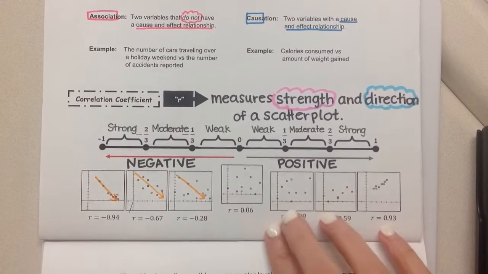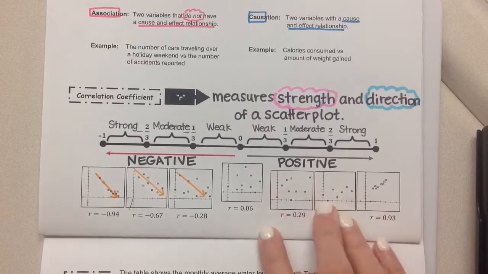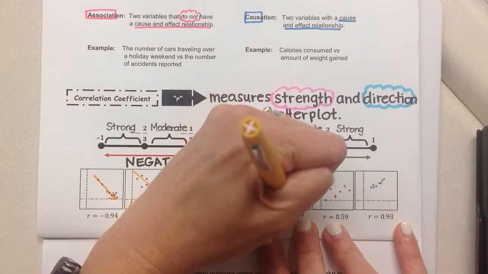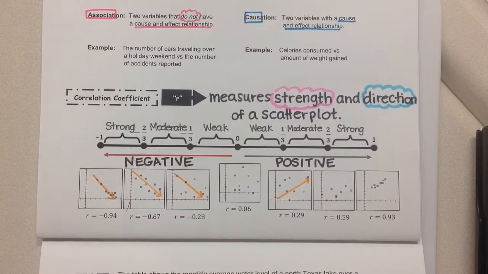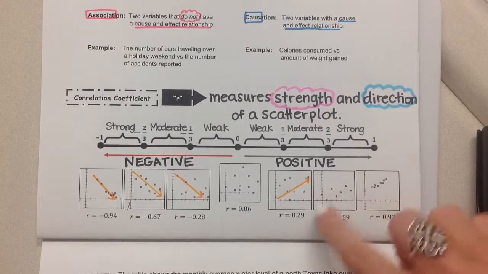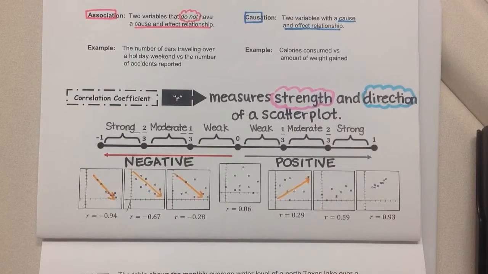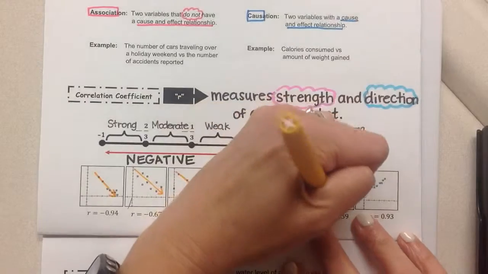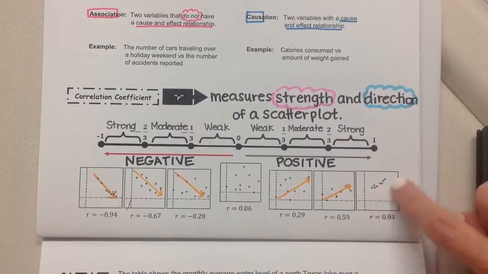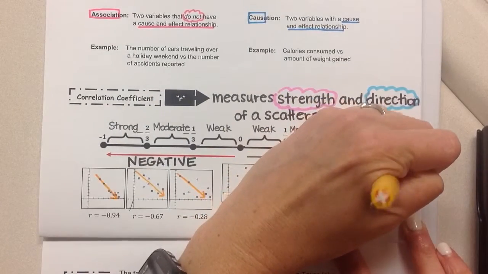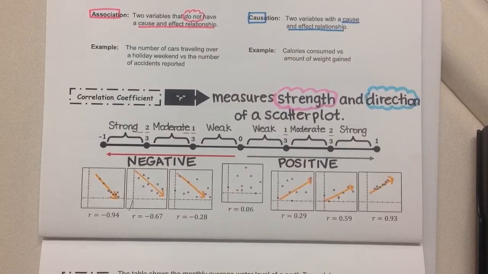And then we have our positive side. Again, here we've got a very weak R coefficient, just because those points are not really close to being in a straight line. They're a little bit more organized than a 0, and they're positive because those points are trending upward. And then we've got a moderate, middle correlation coefficient here, and again it's positive because those are tending to go in an upward direction. And then you can see a strong correlation coefficient, because those are pretty close to being in a straight line, and again they're going in a positive direction, so think positive slope.